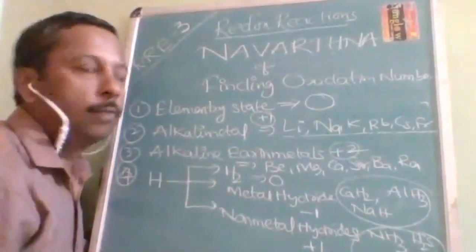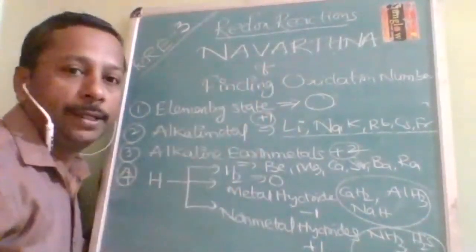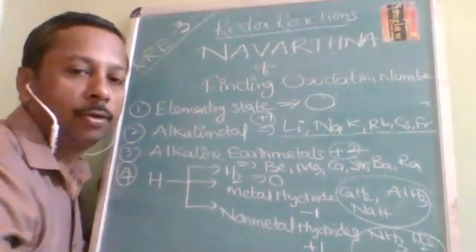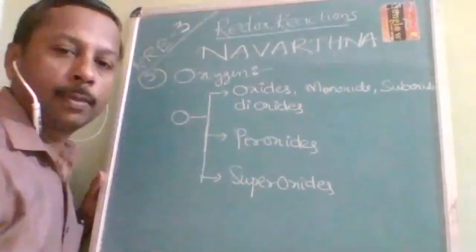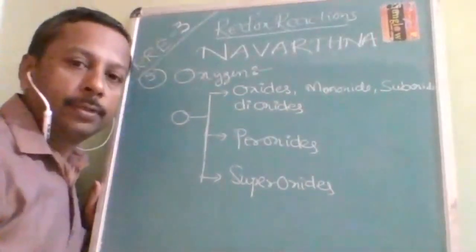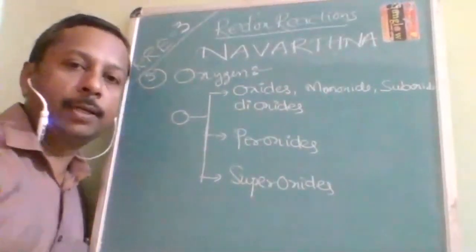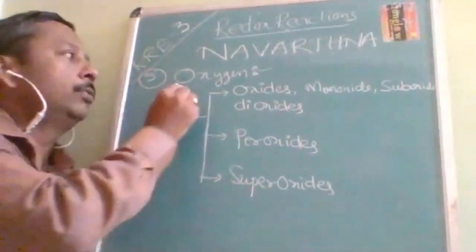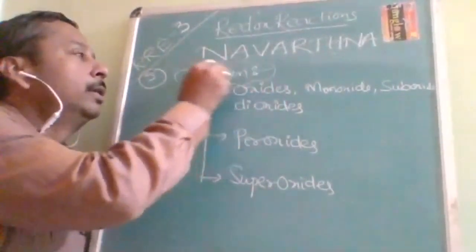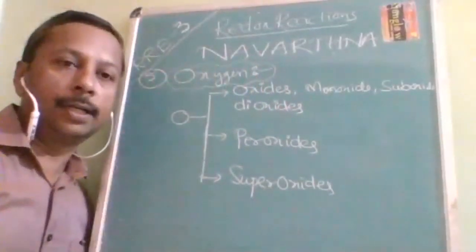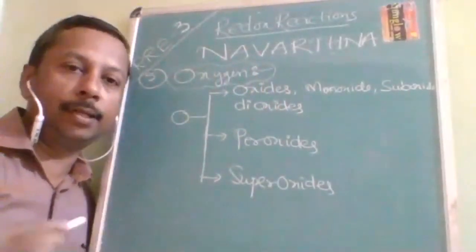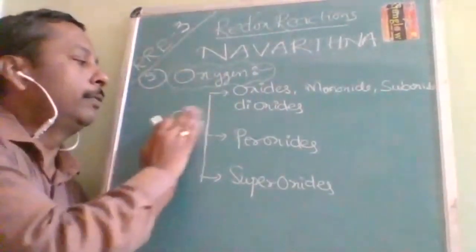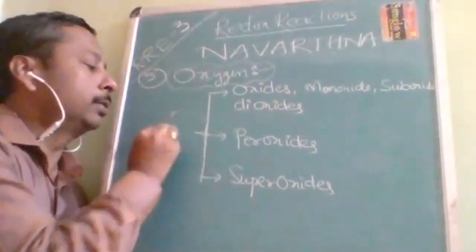Okay, so out of the 9 important points, I have taught you 4 important points. We are going to learn how many more? 5 more. We are going to learn with the 5th point. The fifth point is exclusively regarding oxygen. That's why you can understand its importance. Oxidation number, oxygen. There are plenty of oxidation numbers shown by oxygen.